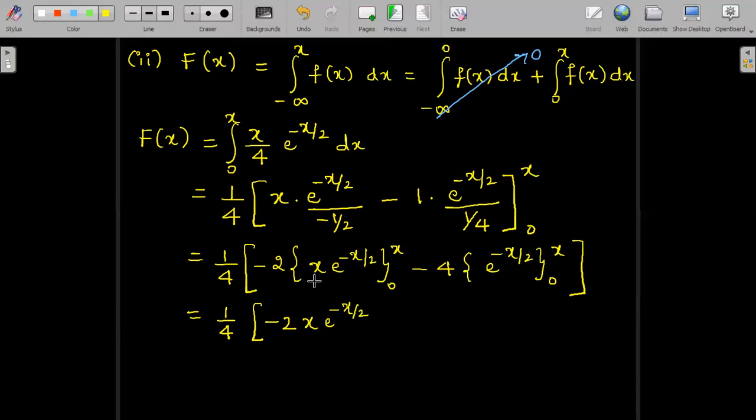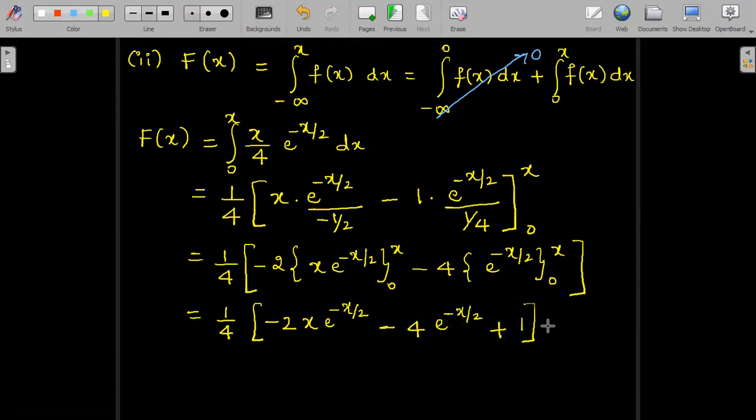Lower limit, when x is 0, this is 0 into e power term. So 0 into anything gives us back 0. So that's why I don't apply the lower term to you. So minus 4 into upper limit e power minus x by 2, minus of minus lower limit. So e power 0 is 1. Lower limit gives us plus 1 because while applying the limit, upper limit minus lower limit is applied. There's a minus outside as well. So minus of minus becomes plus.